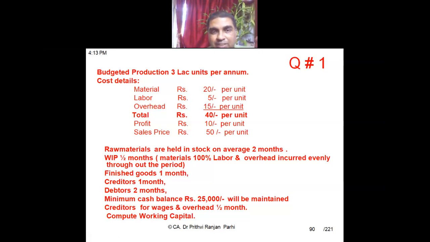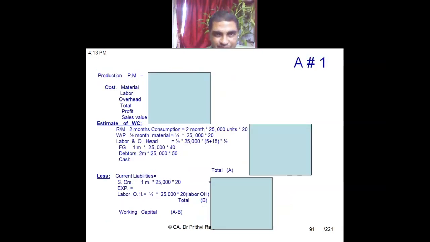You have to solve the question exactly in the structure in which I will be showing you. First, coming to the solution, write down production per month. What data do you have? Please fill up and tell me what is the production per month. 3 lakh.